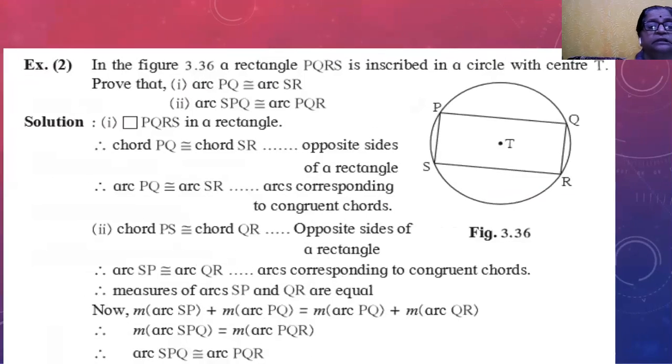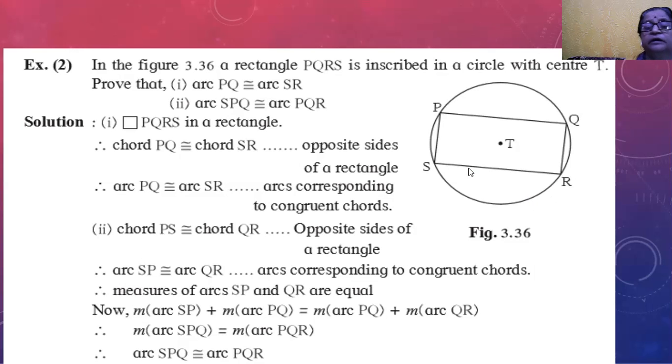Then here in this figure, rectangle PQRS is inscribed in the circle with center point T. We have to prove that arc PQ is congruent to arc SR and arc SPQ is congruent to arc PQR.